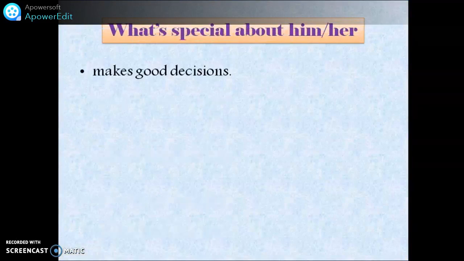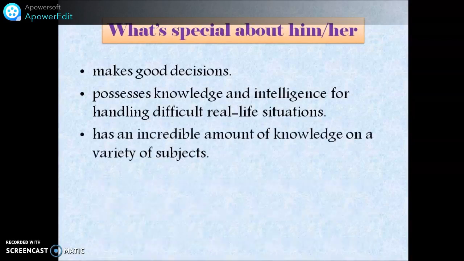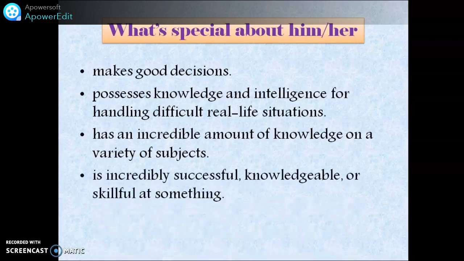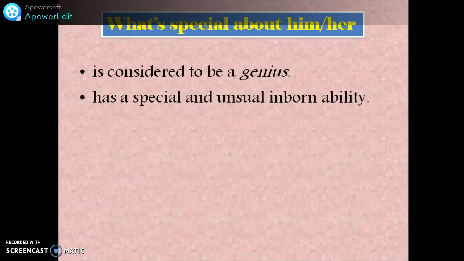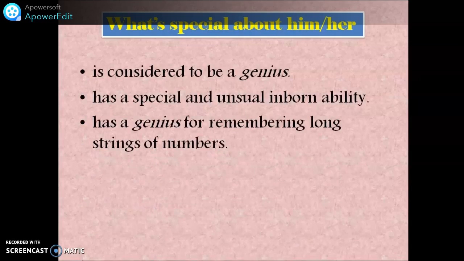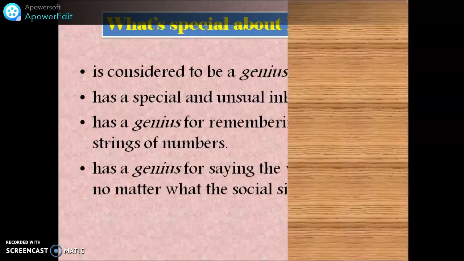Again, other sentences. He makes good decisions. He possesses knowledge and intelligence for handling difficult real-life situations. He has an incredible amount of knowledge on a variety of subjects. He is incredibly successful, knowledgeable, or skillful at something. Again, we move on to other sentences. You can say he is considered to be a genius. He has a special and unusual inborn ability. He has a genius for remembering long strings of numbers, for example. He has a genius for saying the wrong thing, no matter what the social situation.